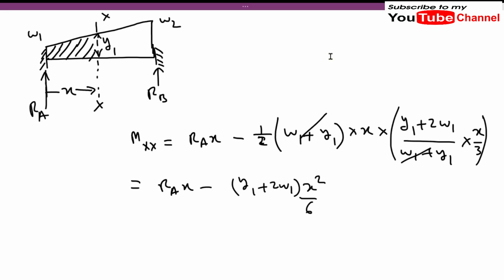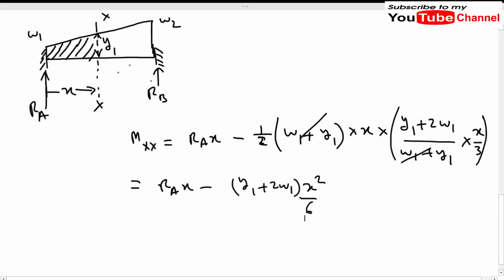Now to solve this equation we should know the value of Y1. From the figure we can easily see that Y1 will be equal to W1 plus, if we break this trapezoid into two parts like this, so this is our Y1 and this is our W1.